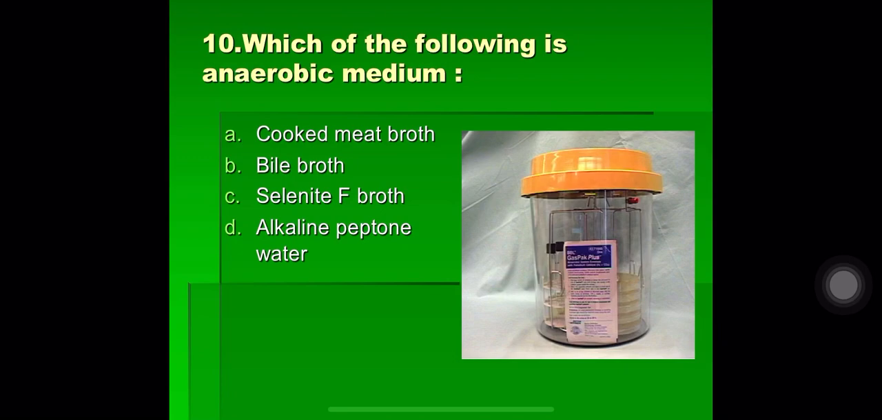Question number 10. Which of the following is anaerobic medium? A. Cooked meat broth, B. Bile broth, C. Selenite F broth, and D. Alkaline peptone water. So the correct answer here is A. Cooked meat broth. Robertson's cooked meat medium is an anaerobic medium. And there are two common examples of anaerobic media used in microbiology. One is Robertson's cooked meat medium. The other one is thioglycolate broth. These are two examples of anaerobic media.